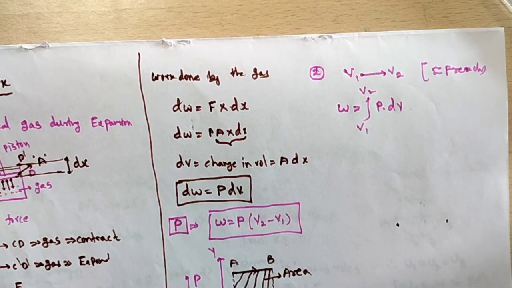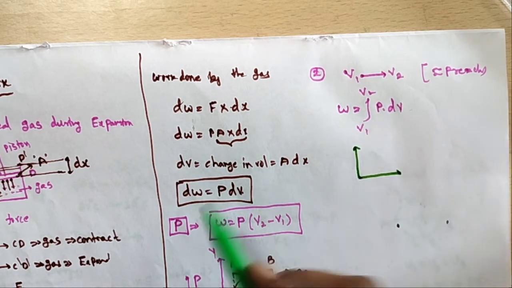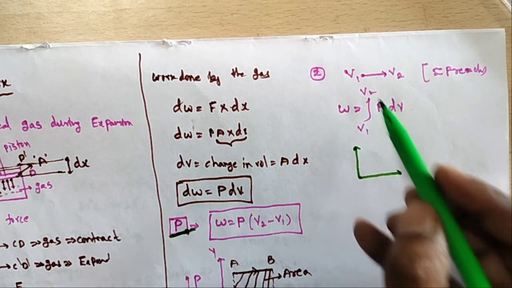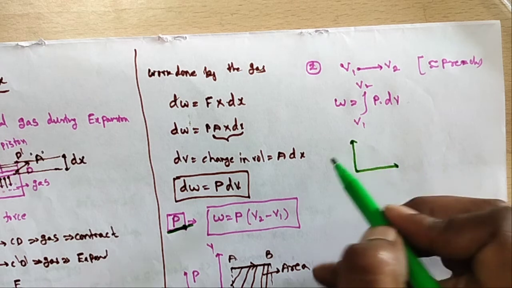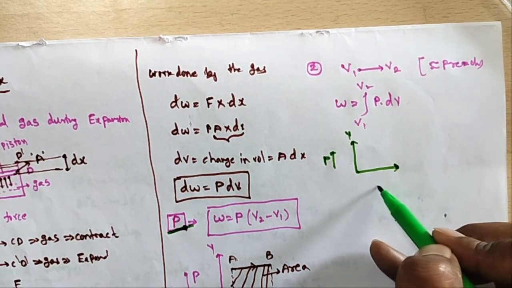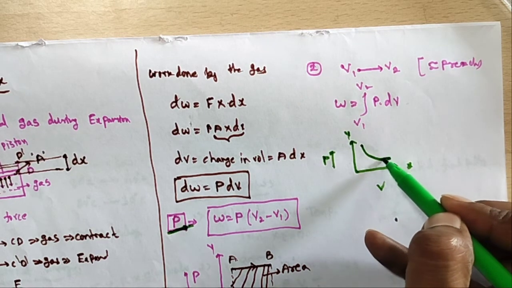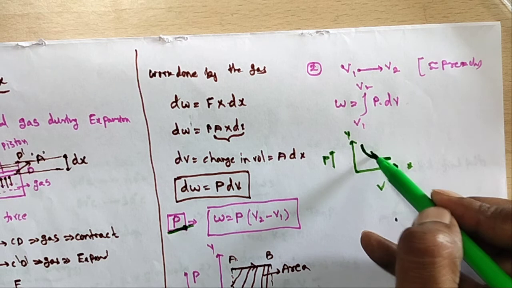So now I am taking the graph. In the first case the pressure is constant, in the second case the pressure is variable. So this is the pressure on the y-axis, and V is on the x-axis. The graph looks like this, a rectangular hyperbola.